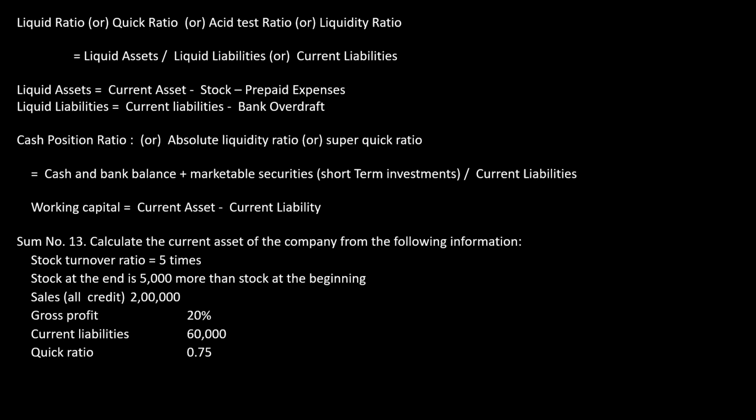Now we'll see sum number 13. Calculate the current assets of the company from the following information. Stock turnover ratio is 5 times. Stock at the end of the year is 5,000 rupees more than the opening stock. Sales is 2 lakh. The gross profit is 20%. Current liability is 60,000. Then quick ratio is 0.75. So the sum asks you to find out the current asset, current assets only in total. We'll see the next slide now.